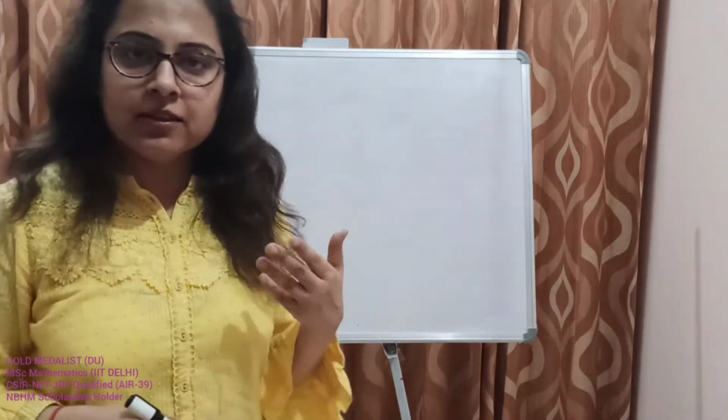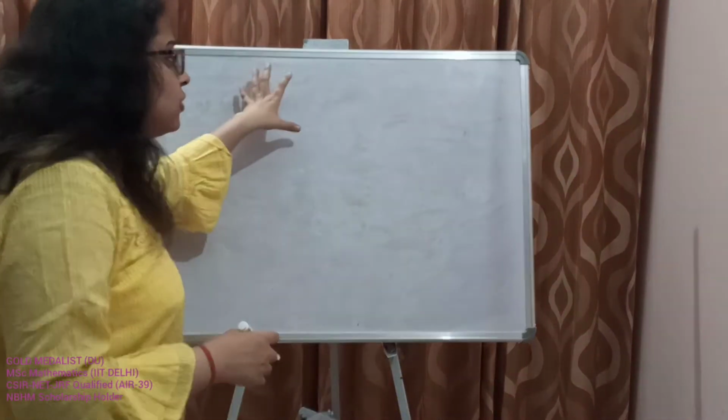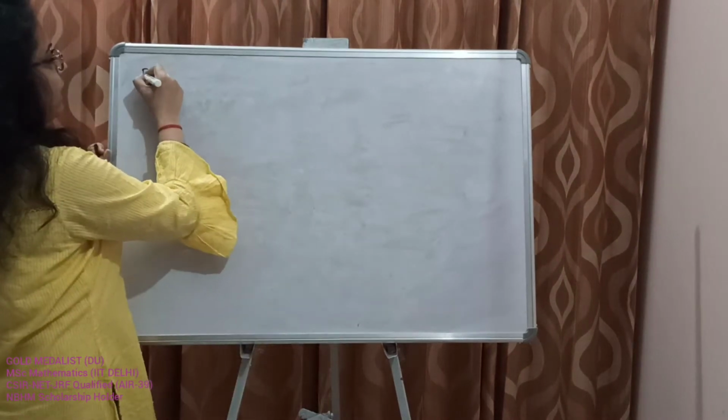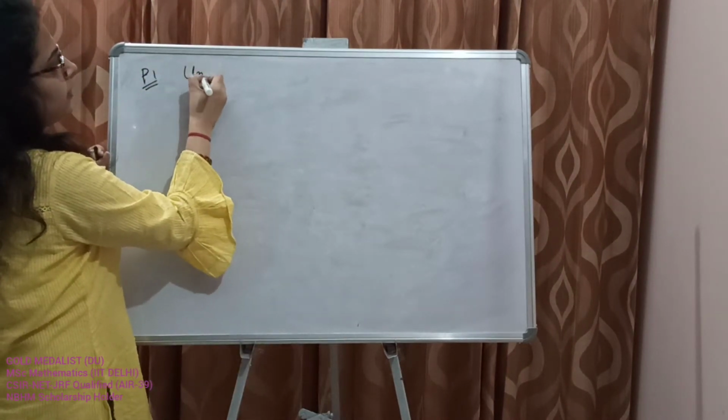Today we will learn some important properties which groups satisfy. There is nothing new that I am going to discuss. These properties have been derived from the axioms of the group. We have already learned that there are three axioms which groups satisfy, and from those three axioms we will derive these properties. This will bring out more limelight to what we have learned. So let's talk about the very first property, property P1, uniqueness of identity.